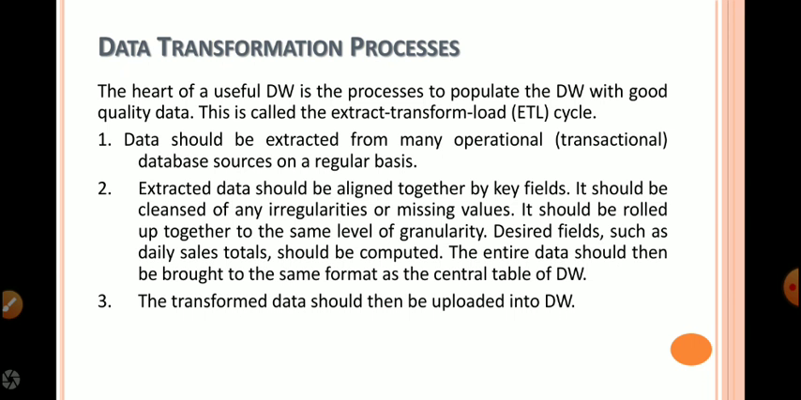Data merging. Data merging is a process of integrating the data from multiple operational sources into a single output pipeline. Data scrubbing. This is a process of deriving new attributes to meet the warehouse requirements.